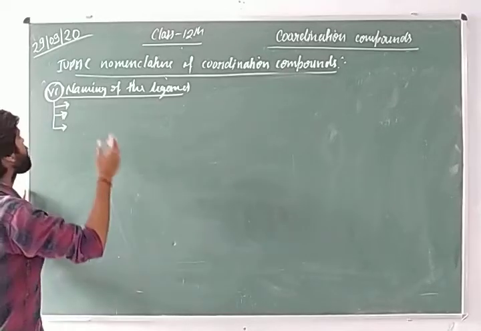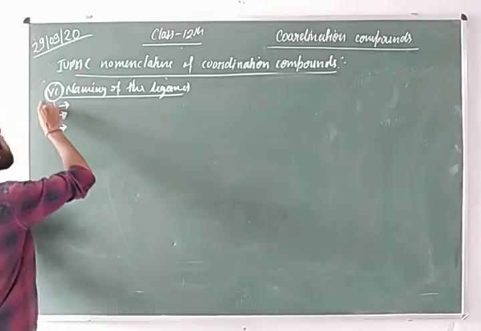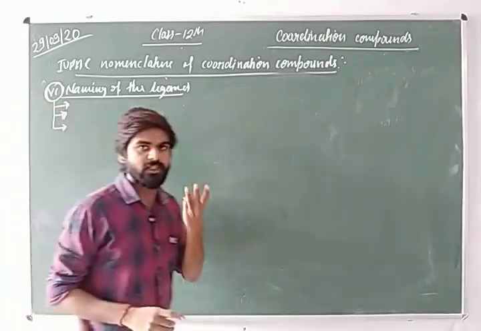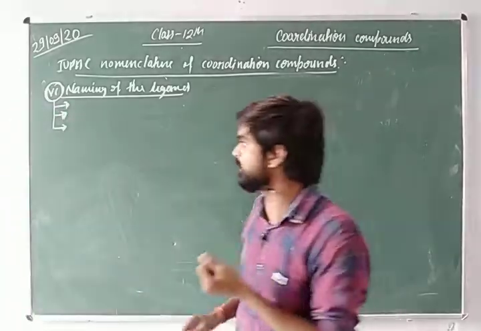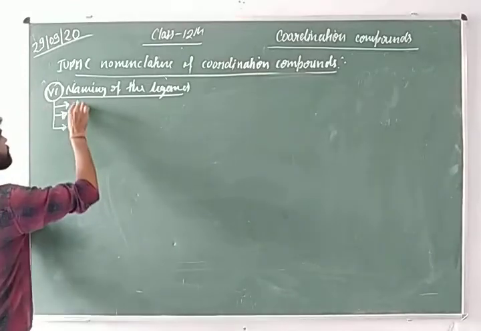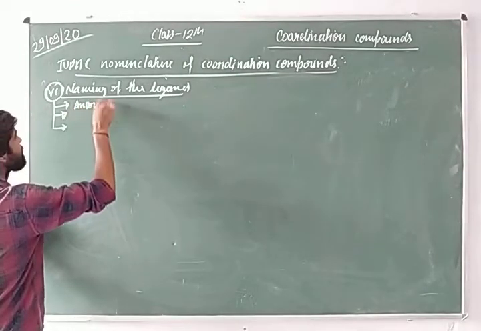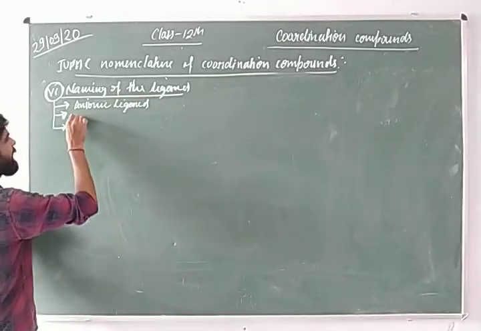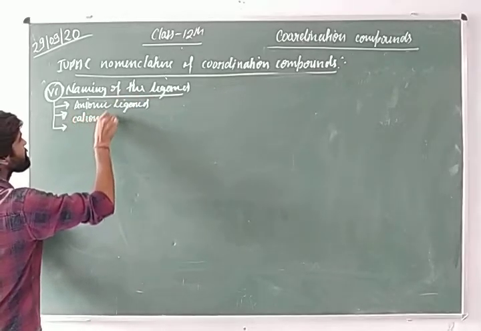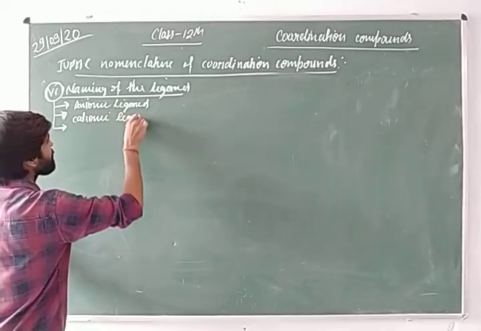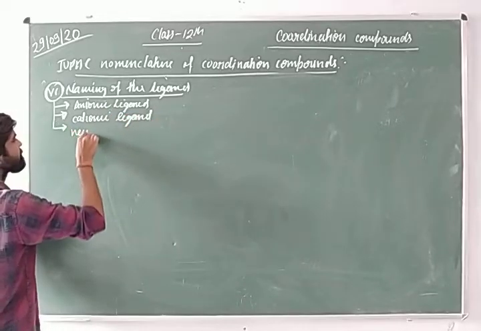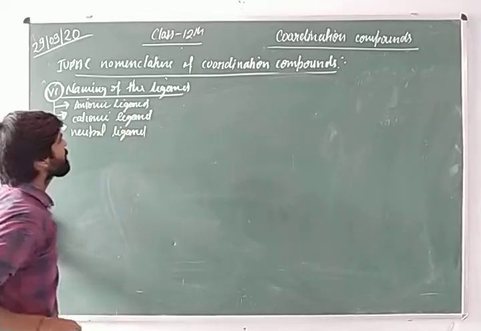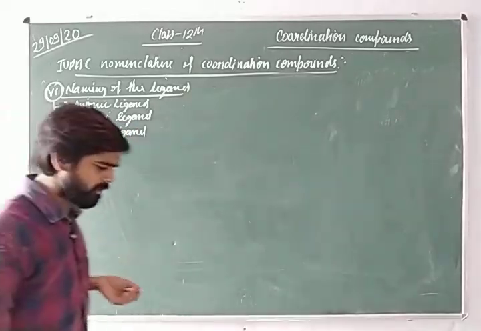First, there are three kinds of ligands present: anionic ligand, cationic ligand, and neutral ligand, which may or may not coordinate with their central metal ion.